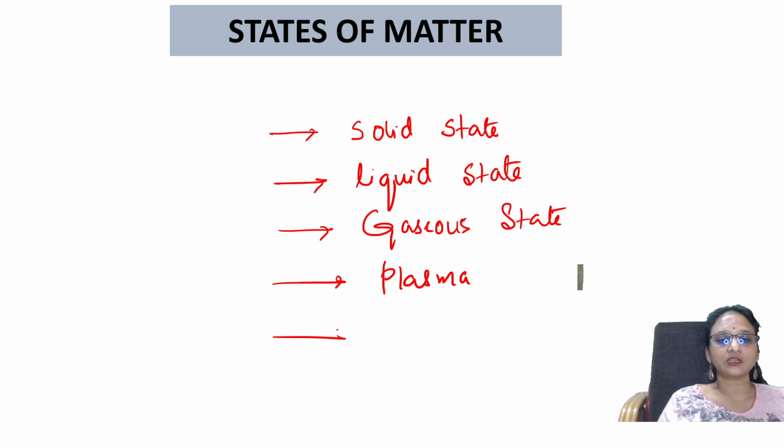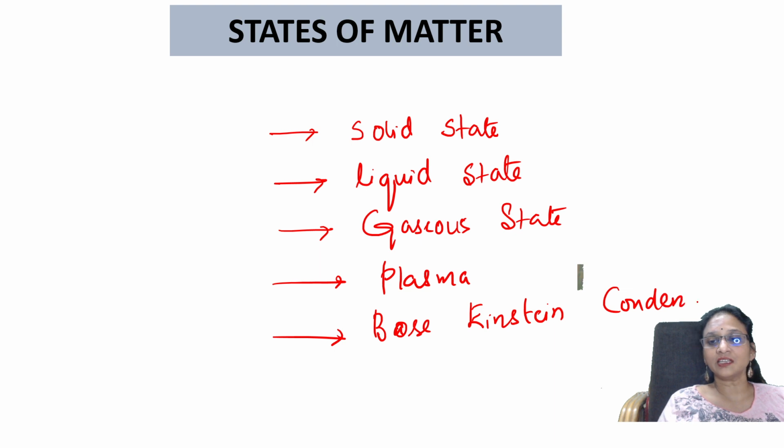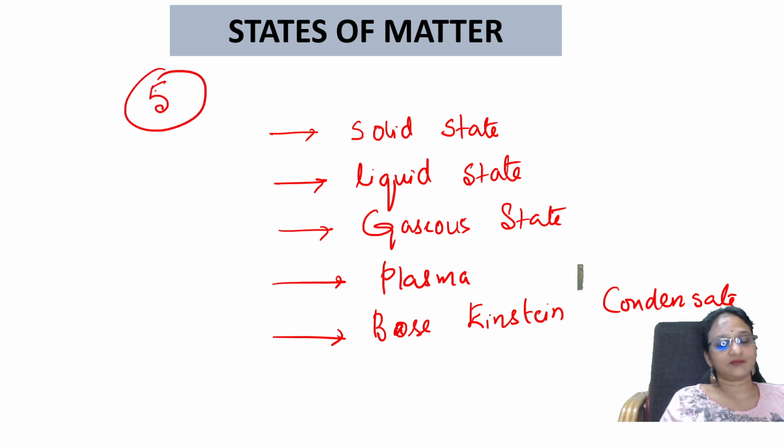What is the fifth one? The state which is found in the stars is Bose-Einstein condensate. Bose-Einstein condensate is one more state. So 5 states of matter are there.